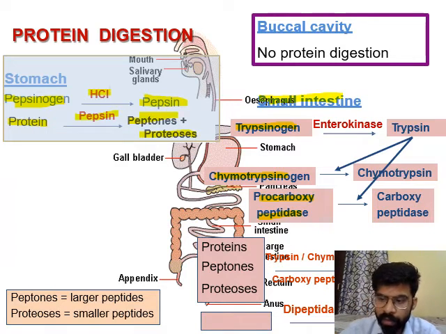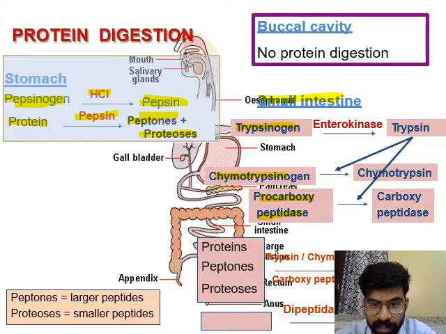So when we are asked where the digestion of protein starts, you mention that the digestion of protein starts in the stomach, and if the question continues, name the first enzyme that helps in the digestion of protein, then you mention pepsin.